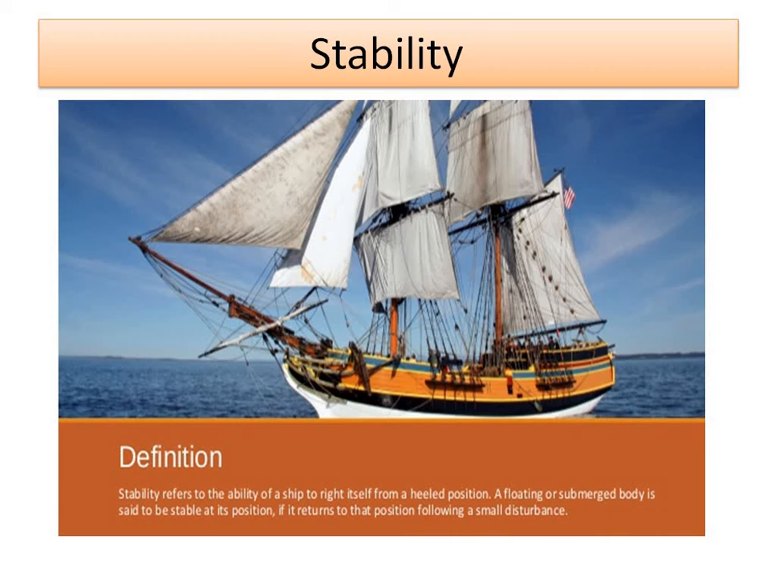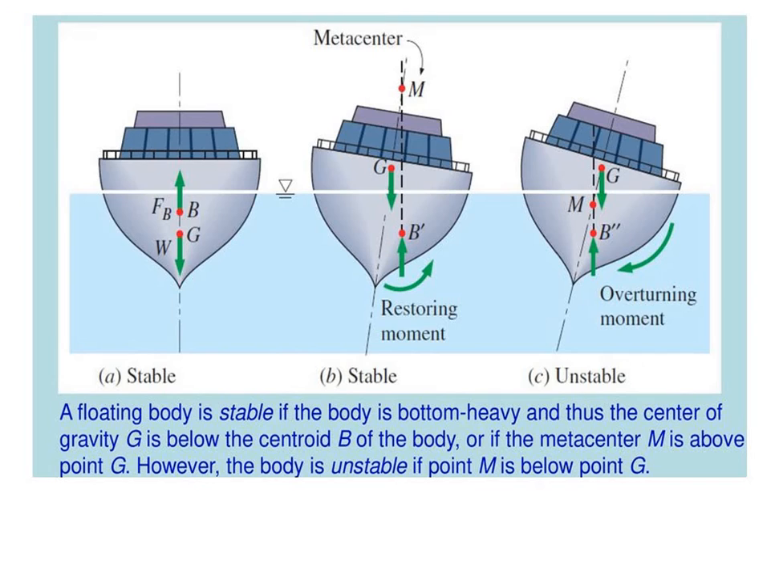Now, what is stability? Stability refers to the ability of a ship to right itself from a heeled position. A floating or submerged body is said to be stable if it returns to its position following a small disturbance, which is generated due to some change in direction or position, some changes taking place in the air, etc. Now this is the example of a floating body.